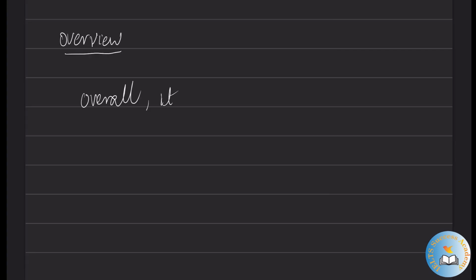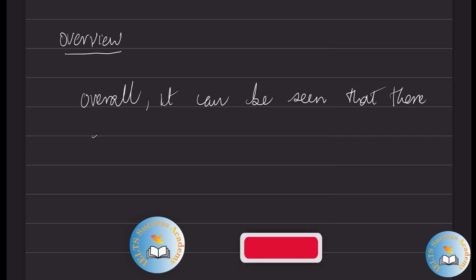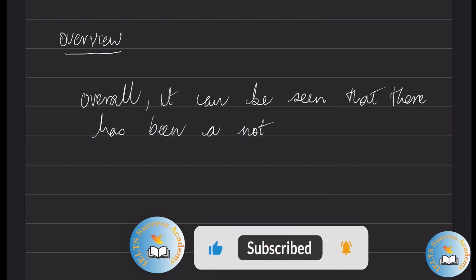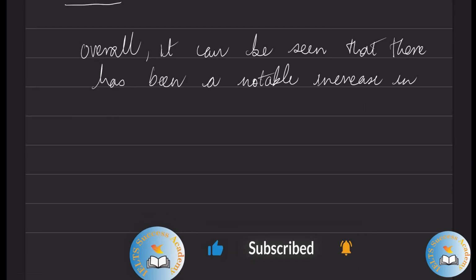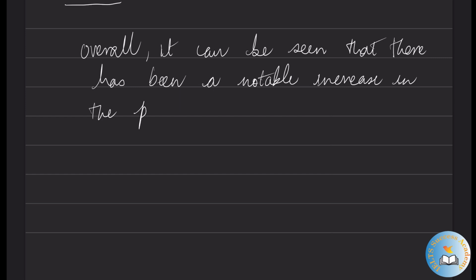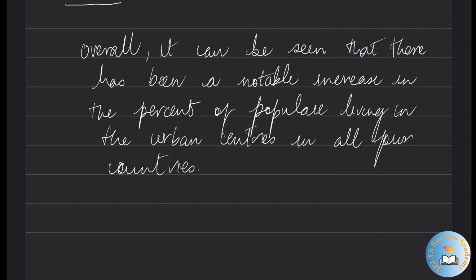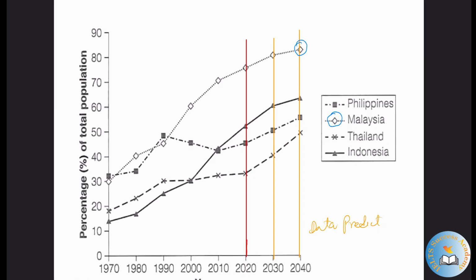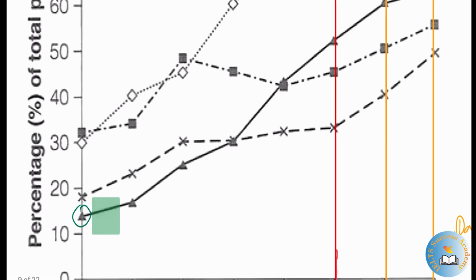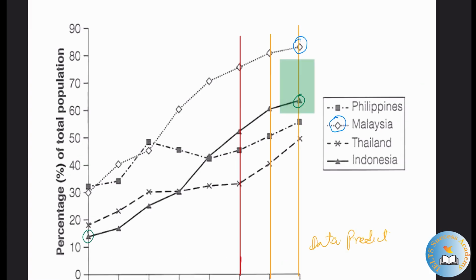Overall it can be seen that there has been a notable increase in the percent of population living in the urban center in all 4 countries, and this trend is set to continue. Look here, in all of these countries the proportion is rising. For example, Indonesia starts at around 14% and ends at above 50%.